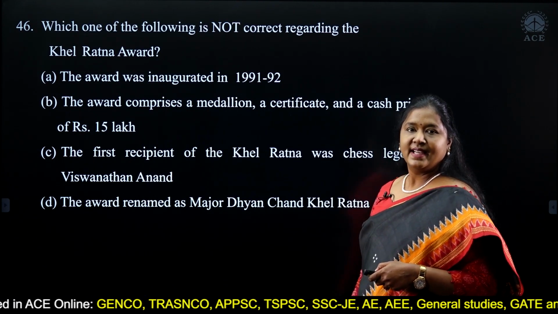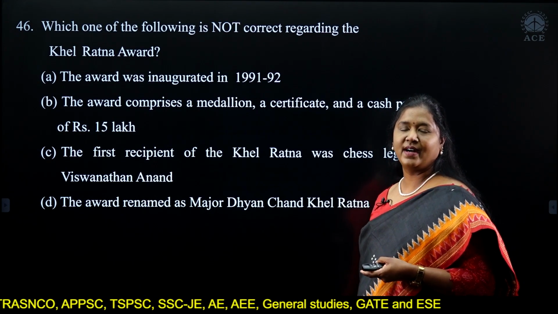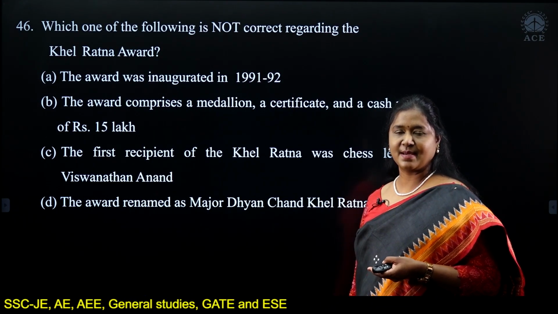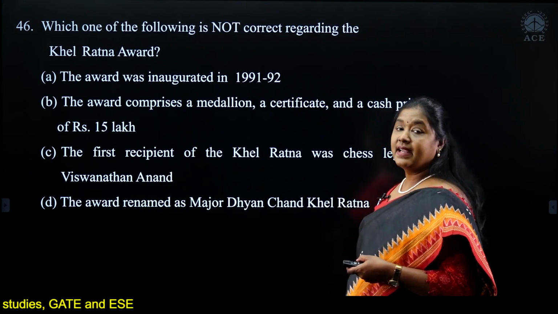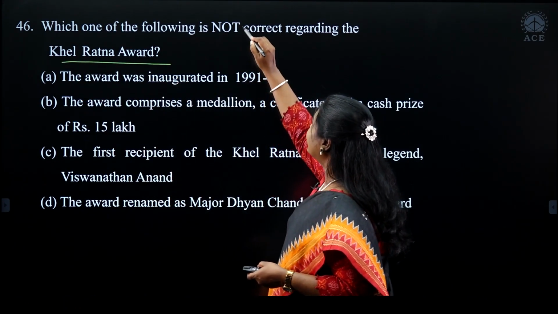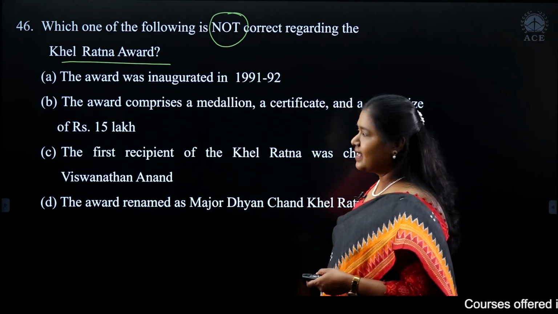Next question. Now, awards. Recently, we see a trend of UPSC asking questions on awards. Previously, it did not ask such questions, but now we see these awards. This is regarding the Khel Ratna Award. The question is which of the following is not correct regarding the Khel Ratna Award.